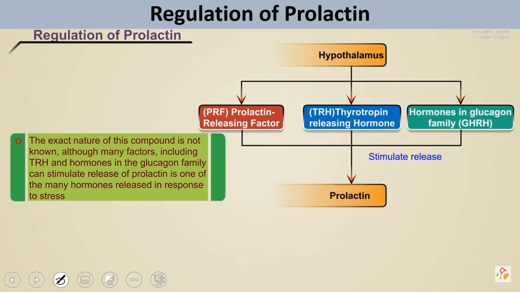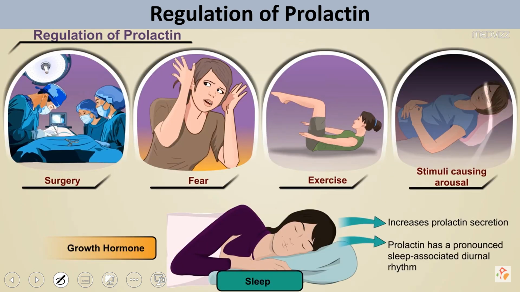Other than this, there are a number of other factors also, like GnRH or TRH, which also stimulate prolactin secretion. Then some other situations like surgery, fear, exercise, or stimuli causing arousal also normally affect prolactin secretion. Similar to growth hormone, prolactin secretion is very high during sleep. So the sleeping condition increases prolactin secretion, but the normal pattern of prolactin secretion during sleep is different from growth hormone.